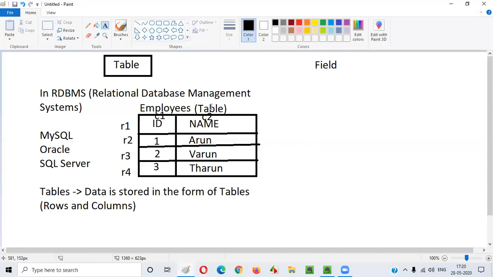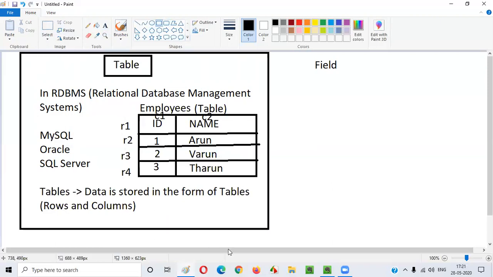So what is a table? A table is nothing but a set of rows and columns. Here rows and columns will be there, which will form a table. So in RDBMS software, the data is stored in the form of tables like this. The data in RDBMS software like MySQL, Oracle, SQL Server is stored in the form of tables, that is, in the form of rows and columns. Now you understood what exactly is a table.